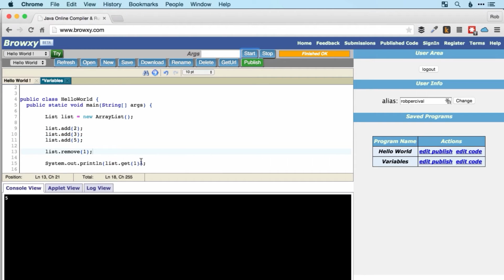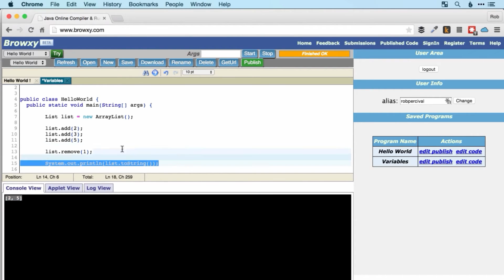Just to prove that to you, I'll show you how we can display the whole of this list rather than just one particular item. We use a function that we have seen before. That's toString. That just converts our list to a string so that we can put it in the console and see what's in there. So there we go. The items in the list are now just a 2 and a 5.